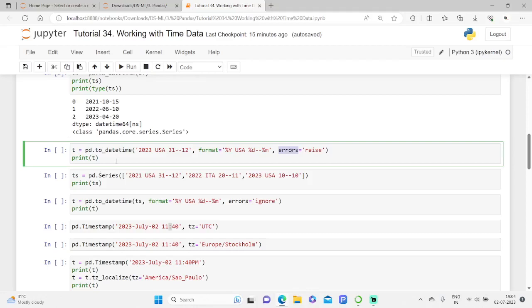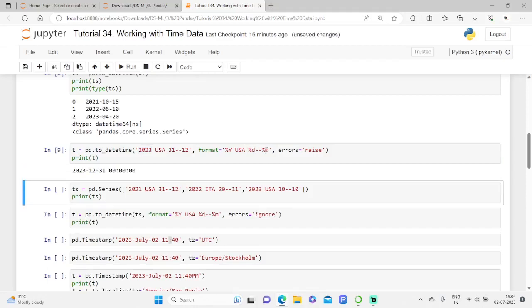Now let me give an example here. So this is 2023 USA 3112, in the format of Y, USA, and D and M. Kindly have a note of it, D and M. So as we can see, it is possible to make the to_datetime function recognize the single attributes of the date, even in the case of strings that have particular formats with additional text characters.